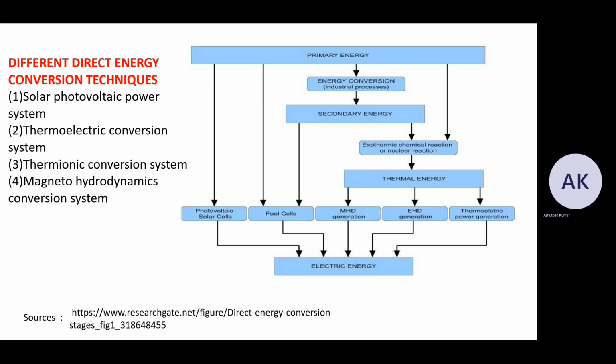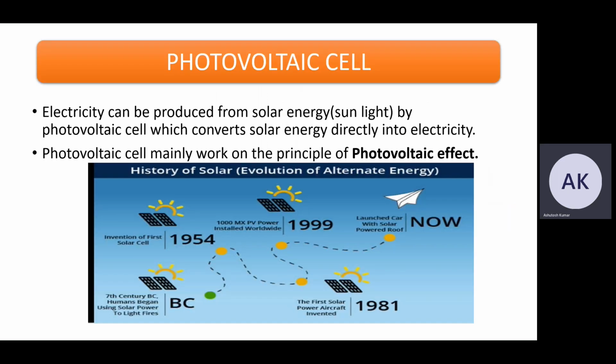So now firstly we are going to discuss the photovoltaic cell. Electricity can be produced from solar energy, sunlight, by a photovoltaic cell, which converts solar energy directly into electricity. The photovoltaic cell mainly works on the principle of the photovoltaic effect. Now we have a quick review of the history of solar.